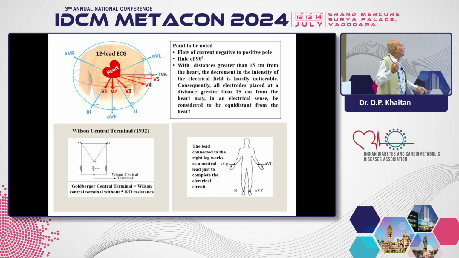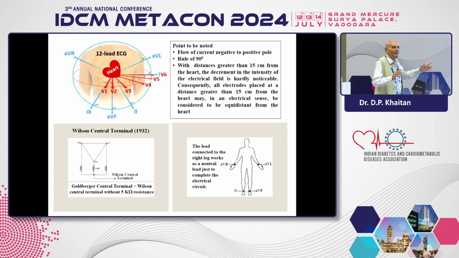Next please. These beautiful diagrams, all the values are placed there. One rule is that if the current is flowing, and we keep the electrode 15 centimeters away from the heart, whether you place it here, here or here, there is no difference in the intensity from the heart. So for the limb electrodes, you can keep it here, here or here. There is the significance.